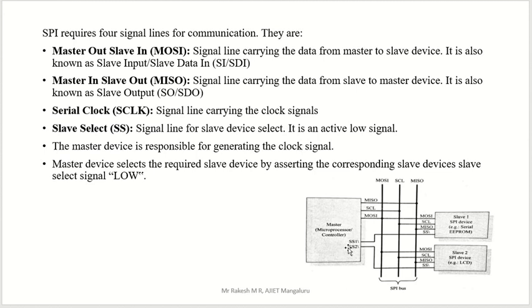If you send a low signal or 0 to a particular slave, that is on, and that 0 or 1 is everything sent by the master, because he is the complete controller. That means complete control is given to the master. He will control everything, so he will send which device should be on.